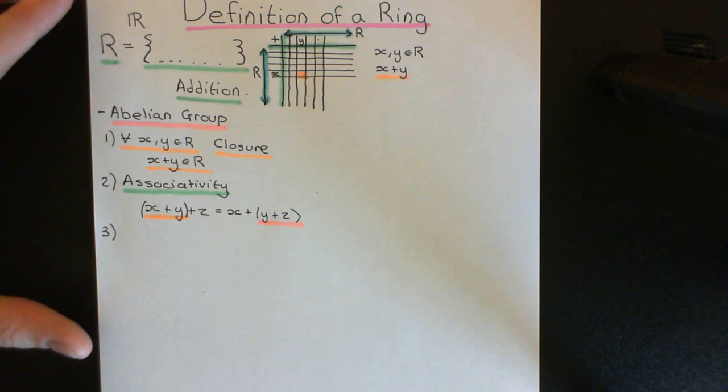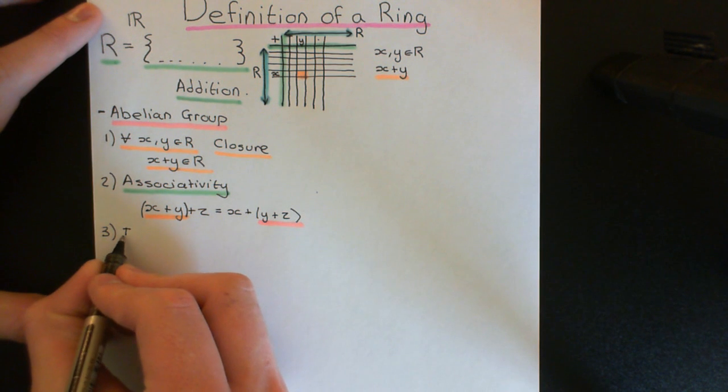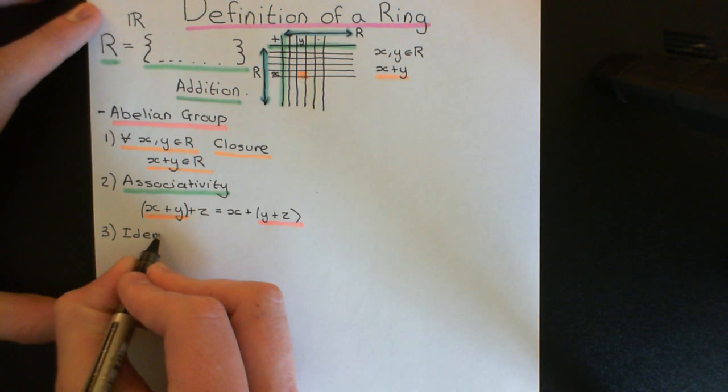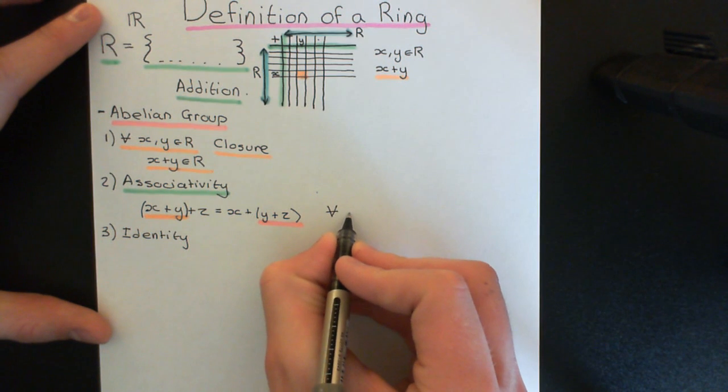So axiom number 3 then is slightly easier. Axiom number 3 concerns having an additive identity element. Now can I just add another line onto there to finish it?